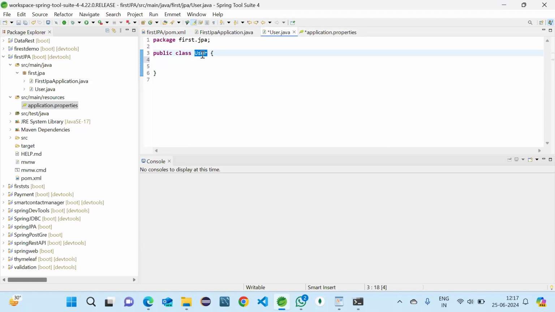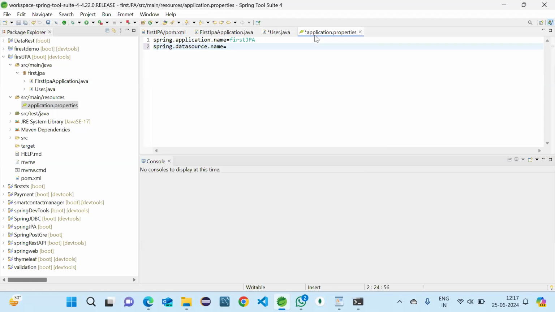This is the table name, the entity of our project, so this name we should pass here. I'm taking it as user, like in the database it will be user only, small u, when it is created.